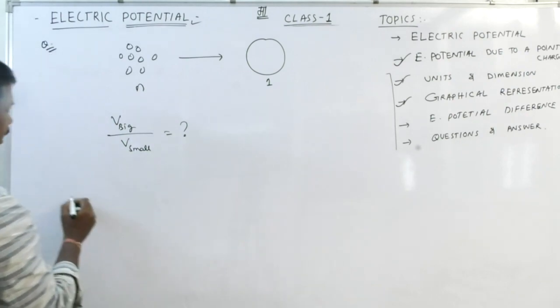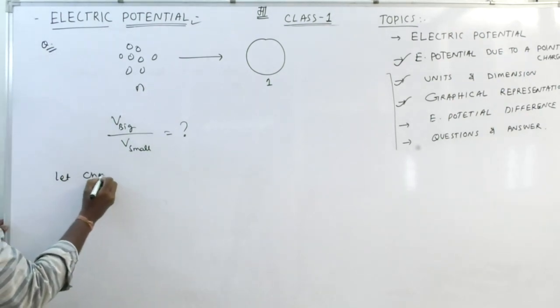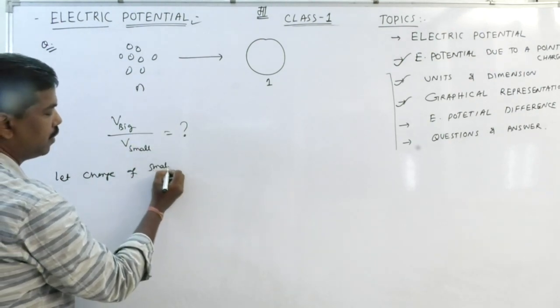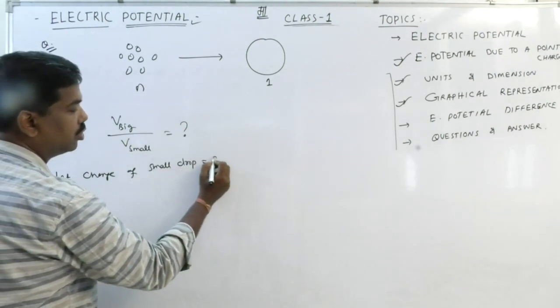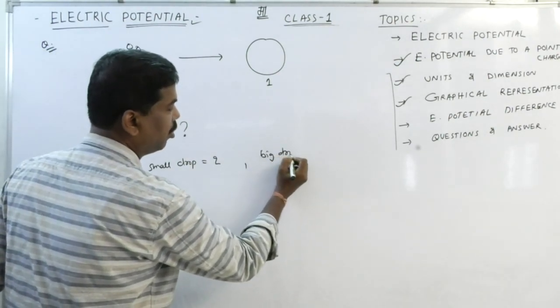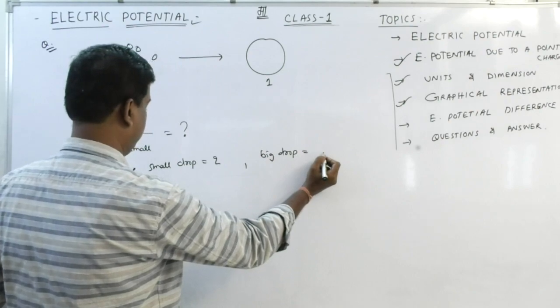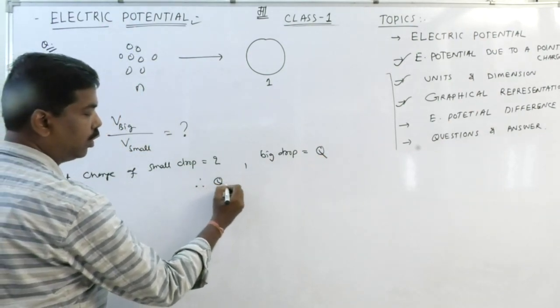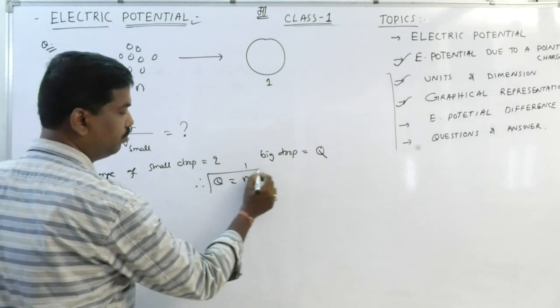Okay, let the charge of the small drop be q, while the big drop is capital Q. Therefore, Q is equal to nq.